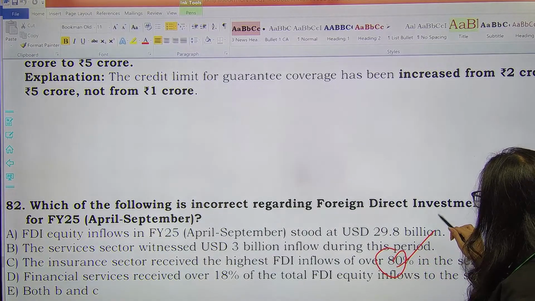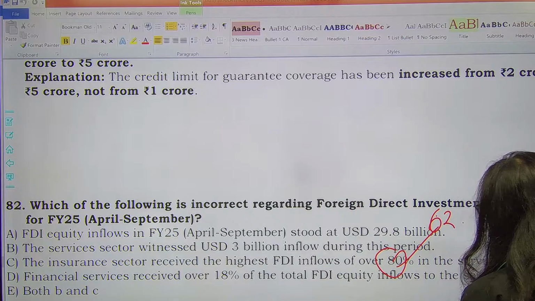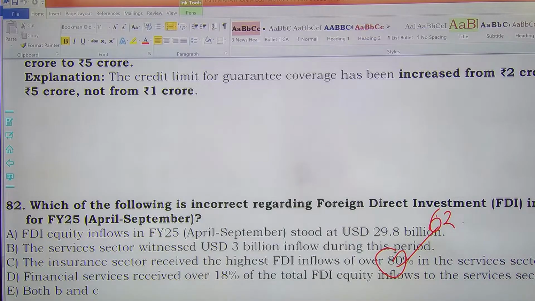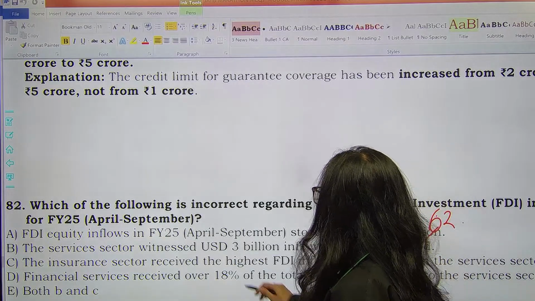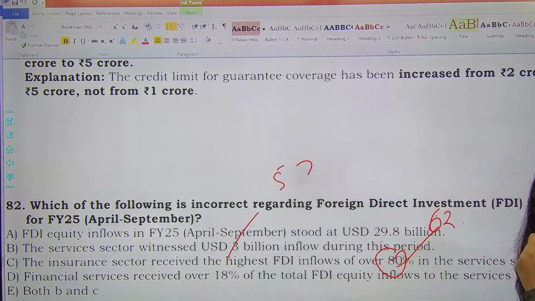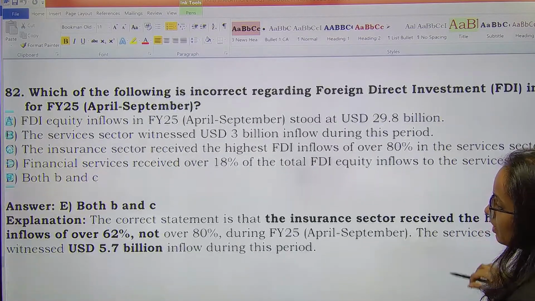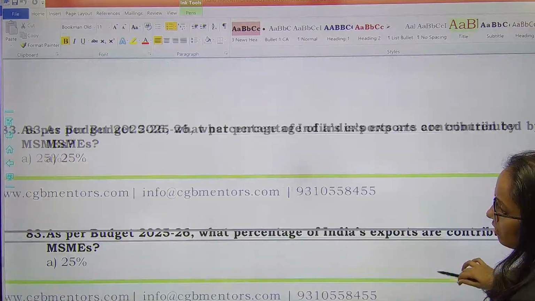It is over 62 something, right? तो 80% जितना नहीं है, 62 है, inflows over 62%. B and अगर आप देखें C के साथ साथ ऑप्शन B, services sector witnessed $3 billion, it is somewhere 5.7. Okay, so both B and C are incorrect here. Both B and C. Next question.